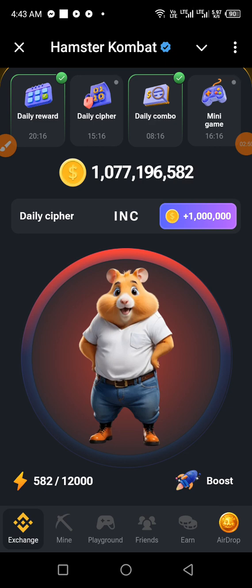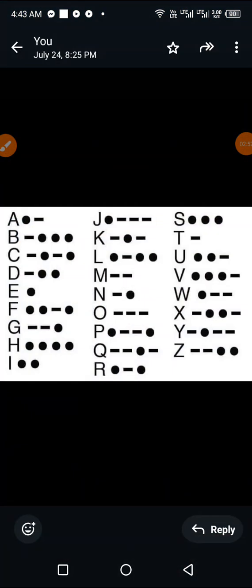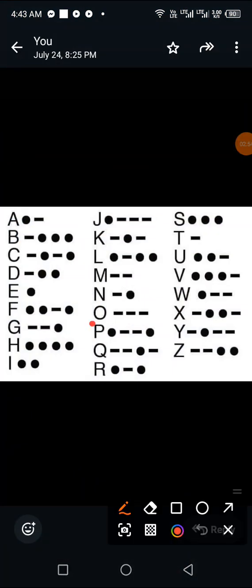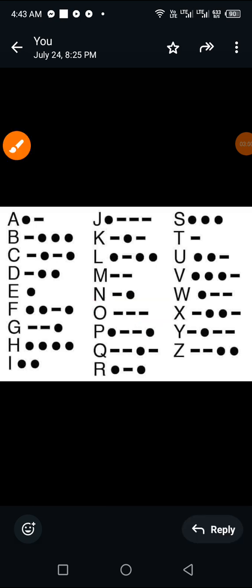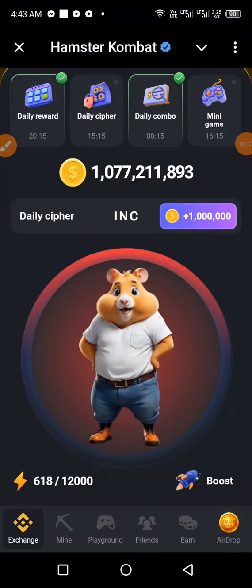So we are going to letter O. And this is letter O. Letter O is triple dash. So you hold, you release, you hold, you release, you hold, you release 3 times. Okay, let's do that. Hold, release, hold, release, hold, release. So that is letter O.